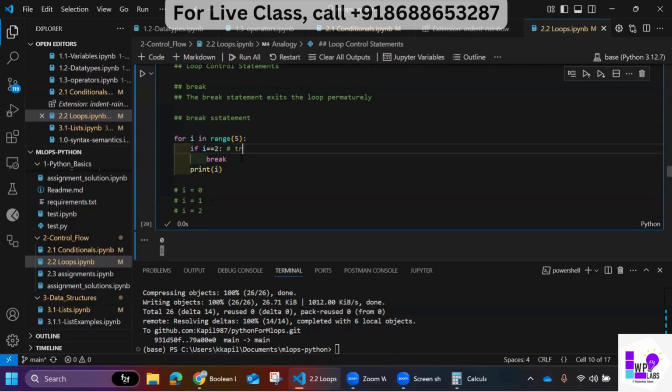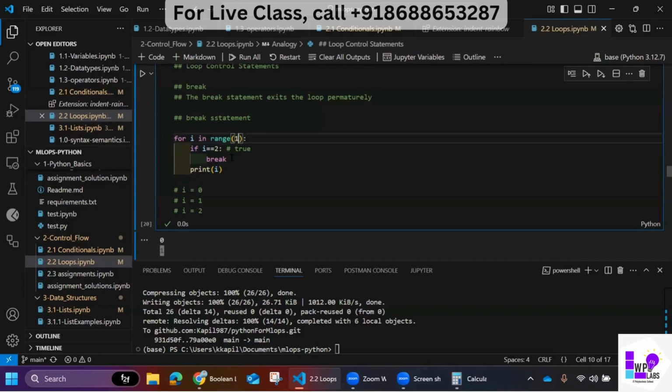Yes, it's true. If this statement is true, execute the immediately next line, which is break. Break means come out of the loop, break the loop. Once the loop is broken, the control will come to this line. It will not go back to evaluate this again. We had 5 here, but we broke the loop when i was equal to 2. It didn't print anything more.